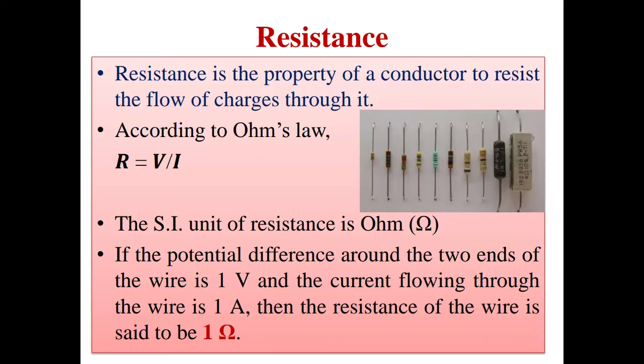Now let us discuss what is resistance. So resistance is a property of a conductor to resist the flow of charges through it. Means a conductor has a property to oppose the flow of charges through it. Why does a conductor oppose the flow of charge through it? This depends on the nature of the conductor, but as we know that the motion of electrons in an electric circuit constitutes an electric current. We discussed it earlier also.